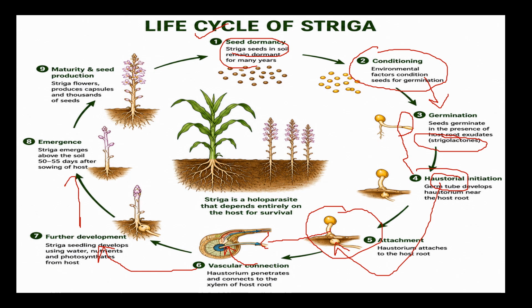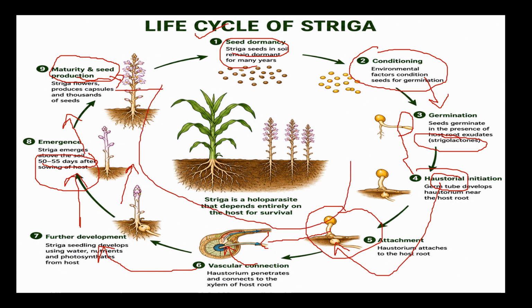After taking its nutritional requirements, it emerges from the ground, 50 to 55 days after sowing of the host plant. After emerging, it produces flowers and matures. The seeds are multiple thousands in number. They are dispersed by various means like wind, etc. This is how Striga attacks the host plants and is completely dependent on the host plant for its survival.